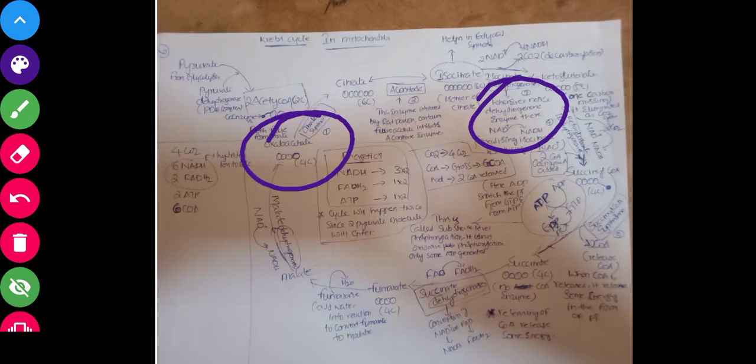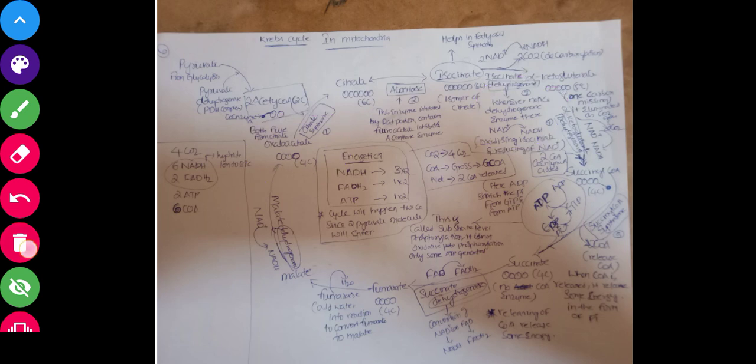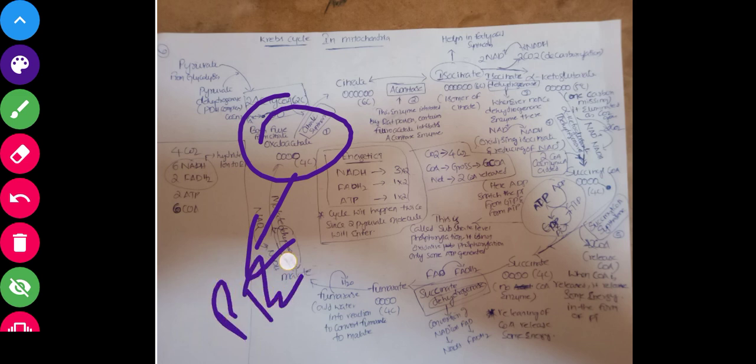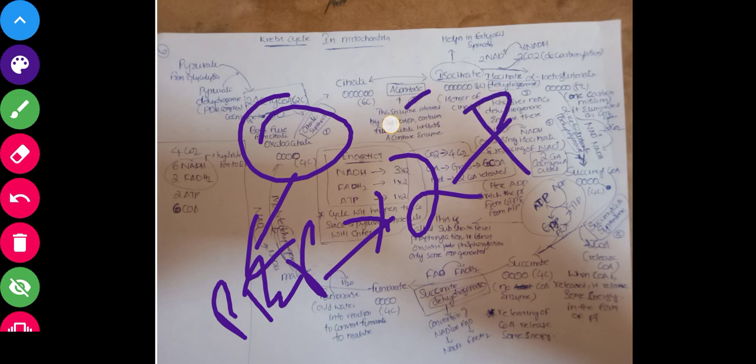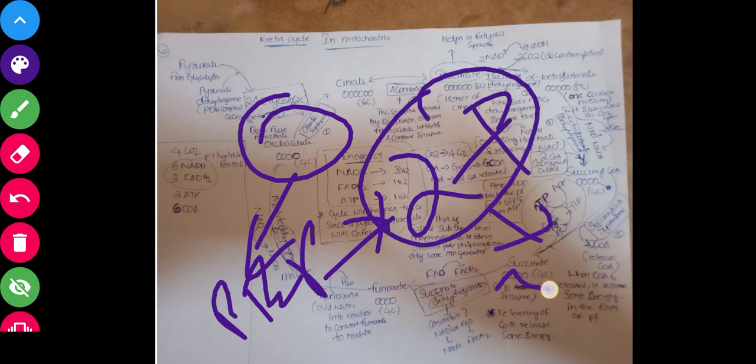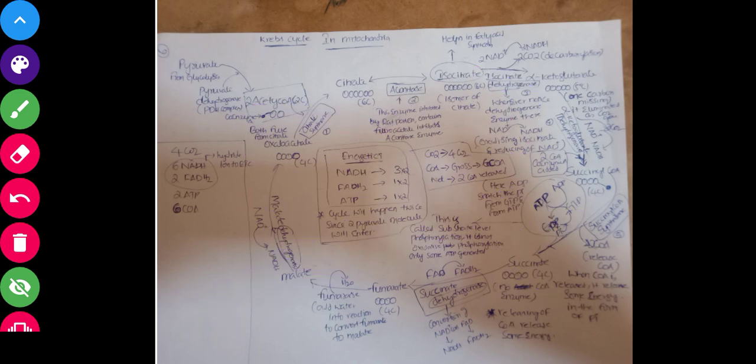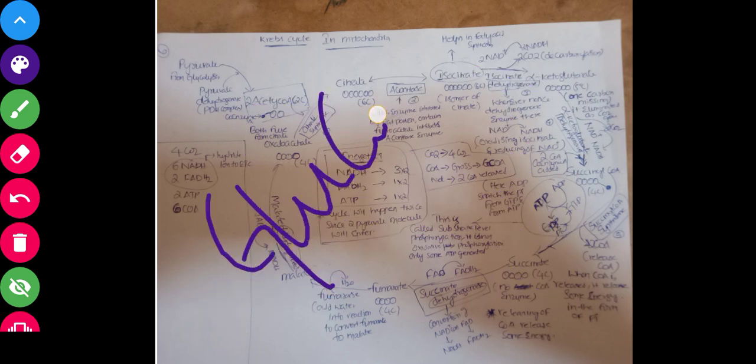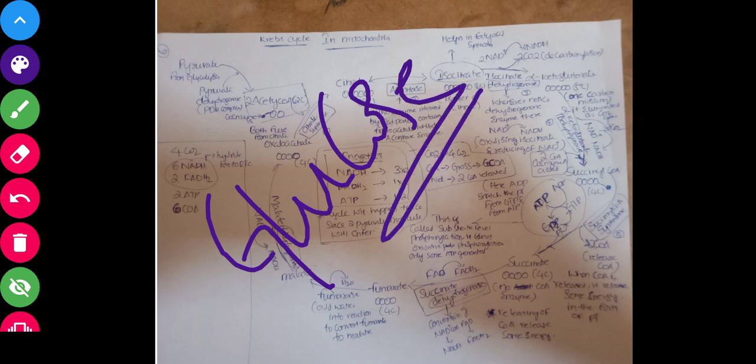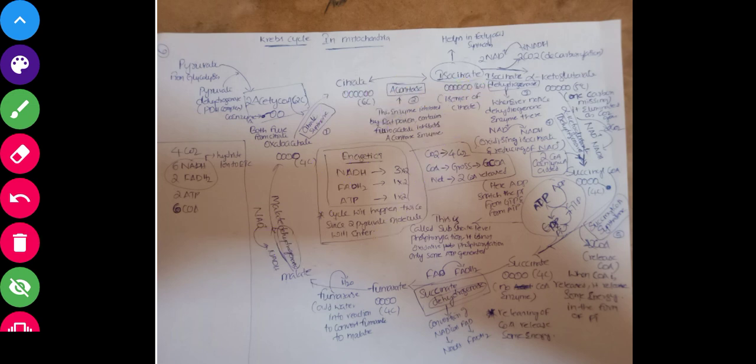This oxaloacetate will form phosphoenolpyruvate. This phosphoenolpyruvate will form 2-phosphoglycerate. This 2-phosphoglycerate will form 3-phosphoglycerate. Like that it will finally form glucose. So this is how the glucogenic amino acids will form glucose.